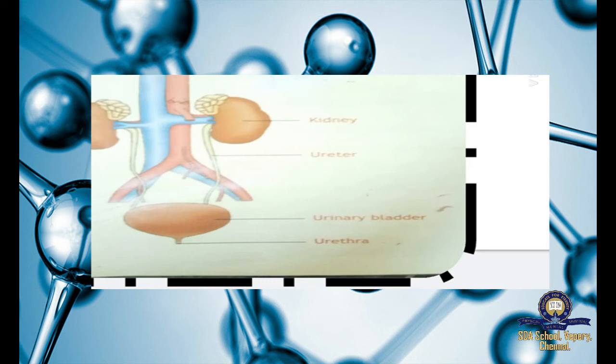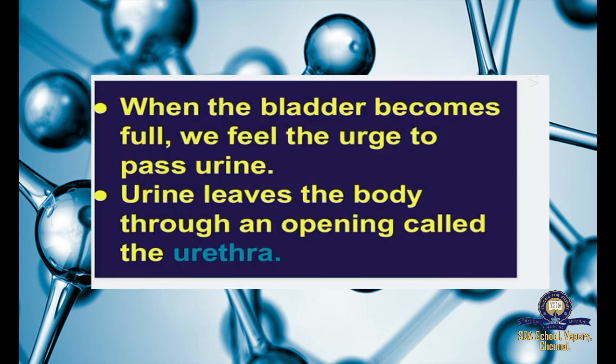Okay, the kidney will filter the blood, and the waste and water just mix up and form urine. So ureter carries the urine from the kidney and takes it to the urinary bladder. When the urinary bladder becomes full, it will come out through the urethra. Okay, urine leaves the body through an opening called the urethra.